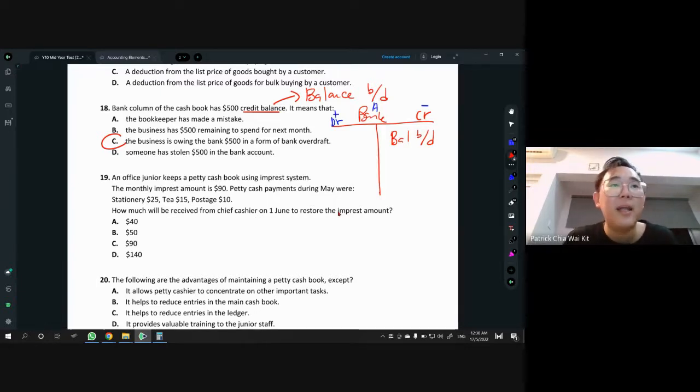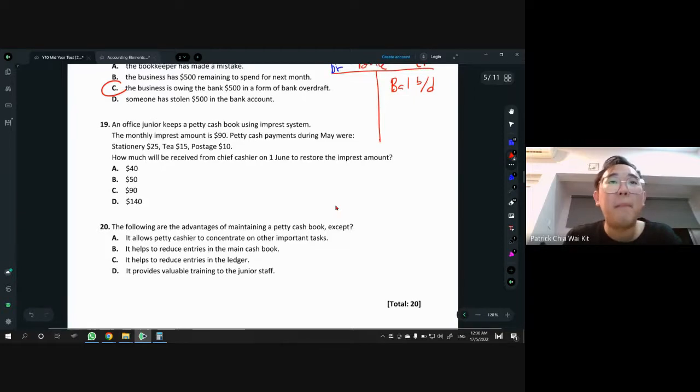All right, 19. An office junior keeps a petty cash book using the imprest system. The imprest amount is 90. Imprest means the fixed amount. So every month it is fixed at 90. You should start with 90. Petty cash payments during May, the whole month, they spend 25, 15, and 10, for stationery, tea, and postage. The question asks how much will be received from the chief cashier to restore.